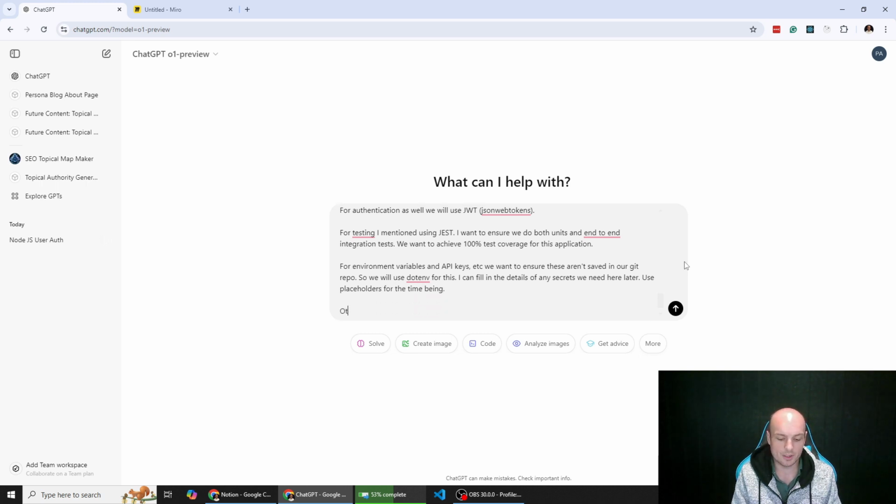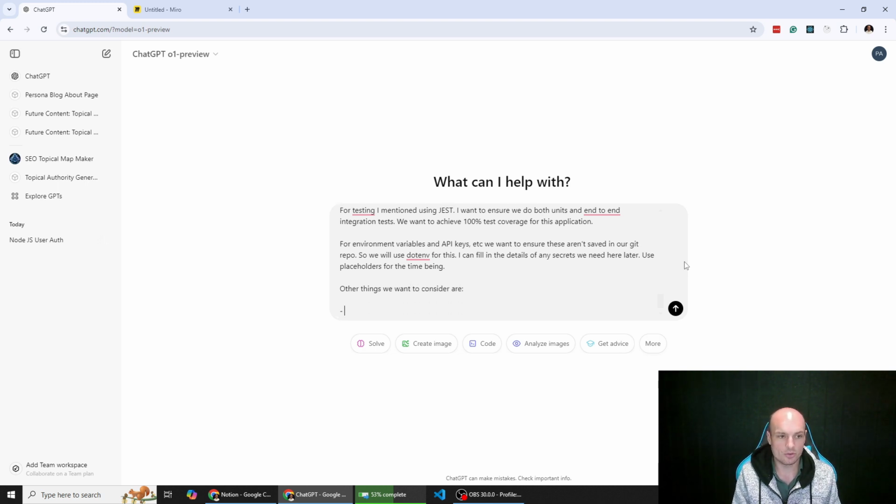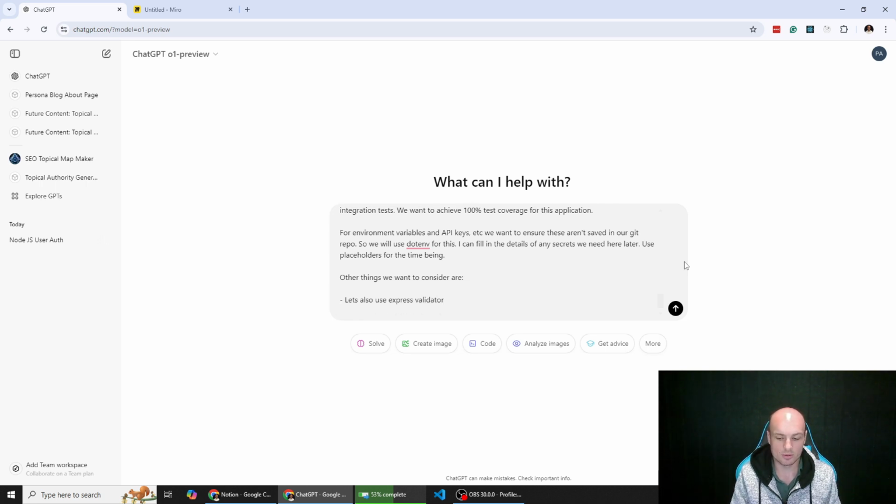All right, what else do we want to do? Other things we want to consider are, let's also use Express validator. That validates whatever information the user is inputting, we can do some level of validation. So for example, we could check that the email address is of a certain type, or we could check that the password is a certain length. Let's also do validation at the database level using Mongoose schema validation.